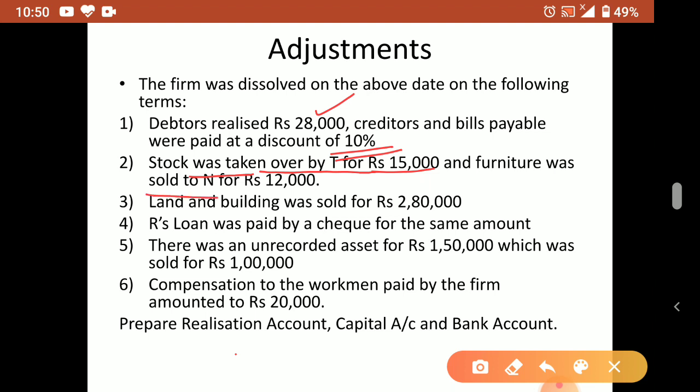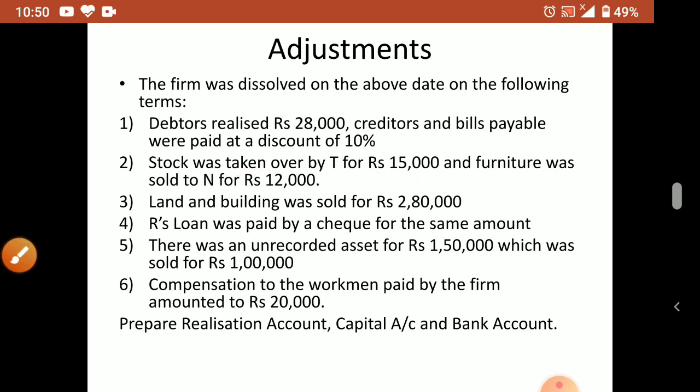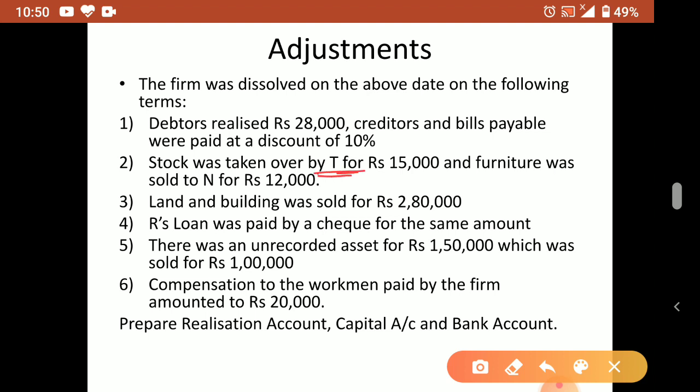Okay. Then furniture was sold to N. Furniture sold to N means that also partner लेके गया. So partner has taken it. So N's capital will come. So whenever the item, assets or liabilities are taken or agreed to pay by a partner, then it is that partner's capital account you have to credit or debit. Understood? If it is asset, you can write by T's capital, by N's capital, because assets are taken away. If liability is taken away, it will come on debit side too. It is payment, equal to payment.